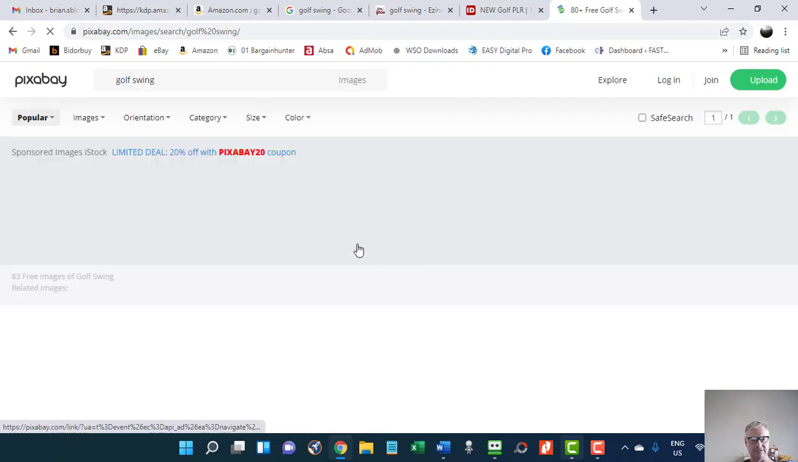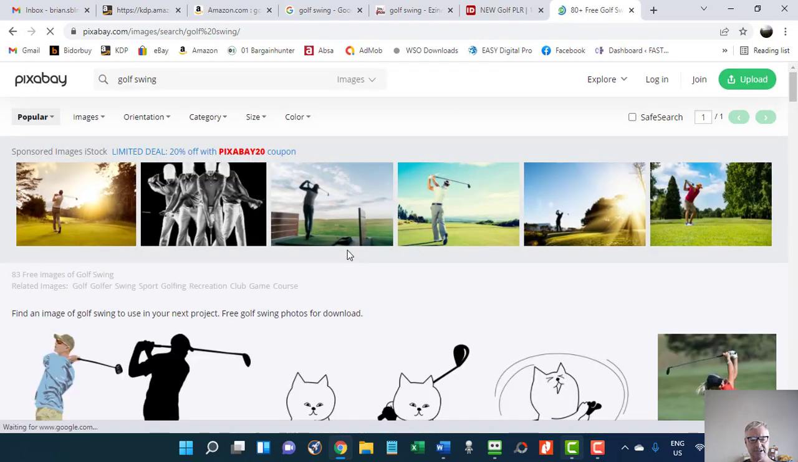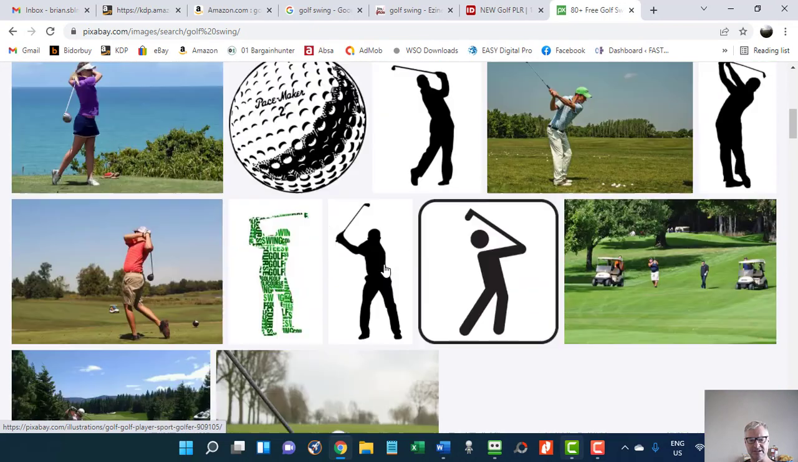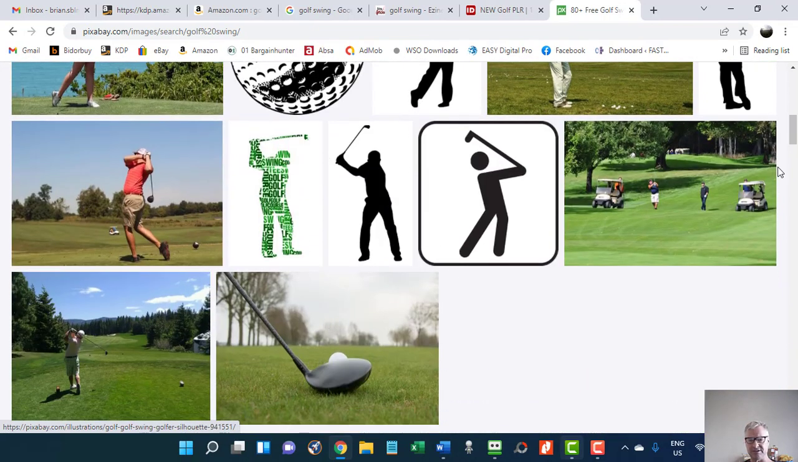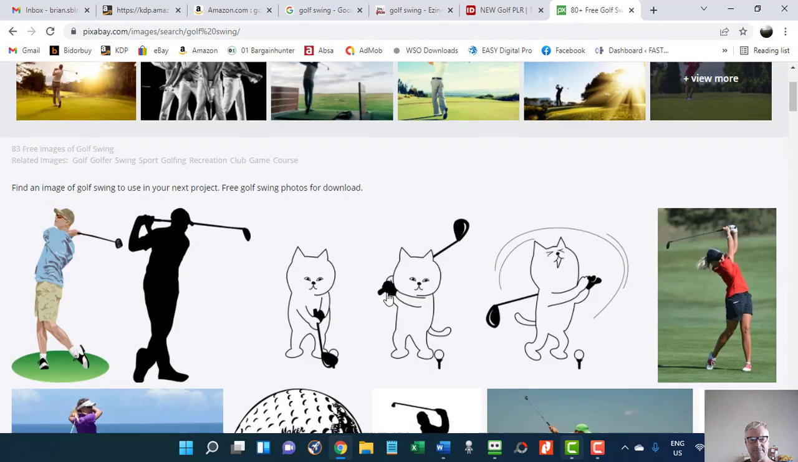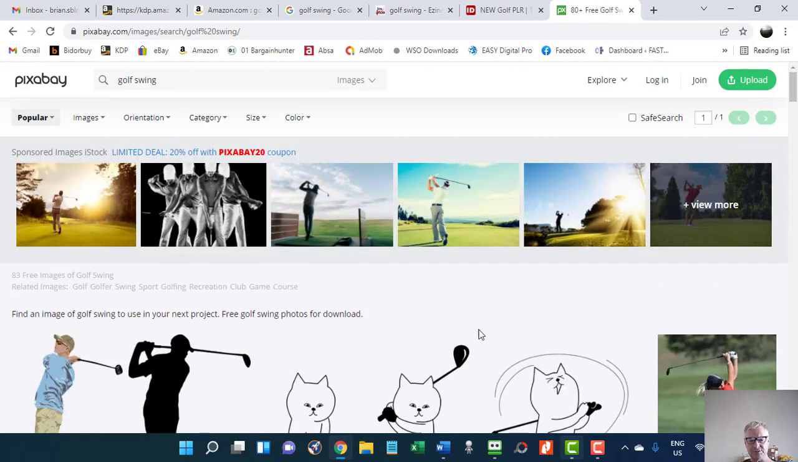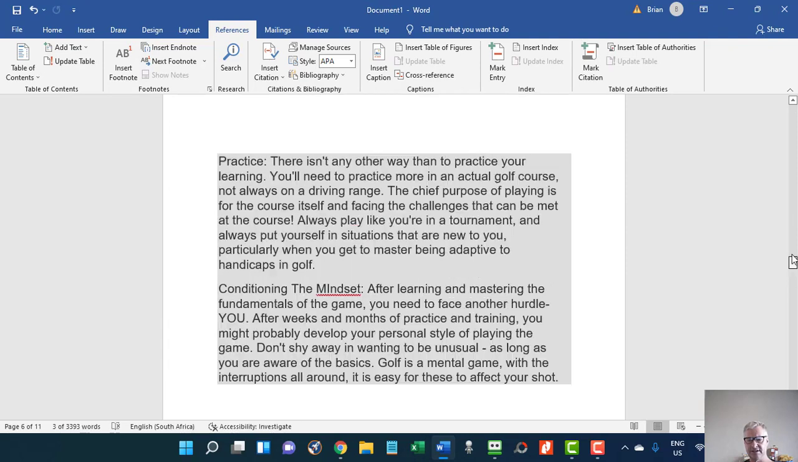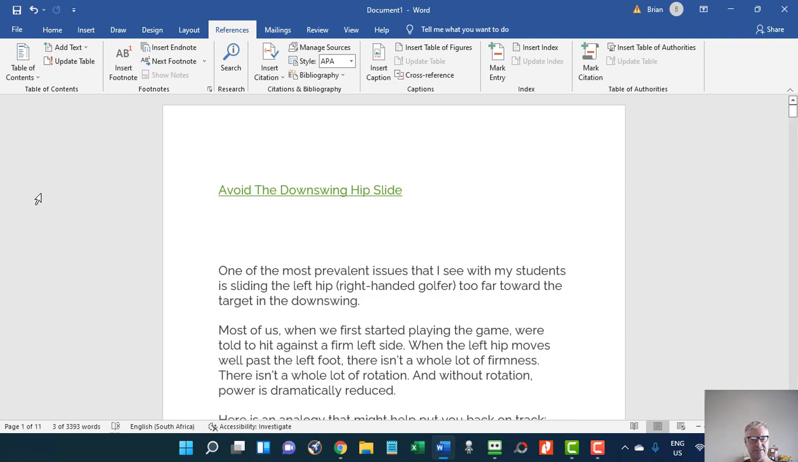Let's just have a look what they've got here. So what you want to do is populate your book with images in between the text. As you can see, there's a lot of images here that you can use for free. Once you've finished with your book, as I say, you've put the images in, you've put a table of contents in the front, you've made a front page with a heading and everything on, save it as a Word doc, and there you are, you're ready to go.